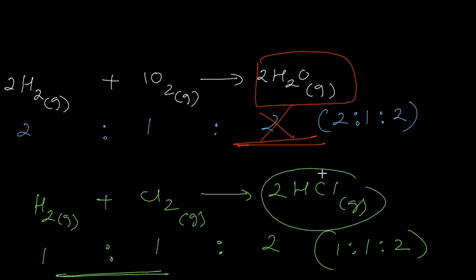So the law of combining volumes is only applicable to gases. Only if the constituents taking part in the reaction are gases would the law be applicable. It would not be applicable if one of them is either a liquid or a solid.